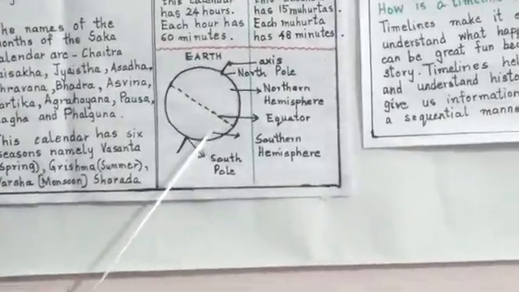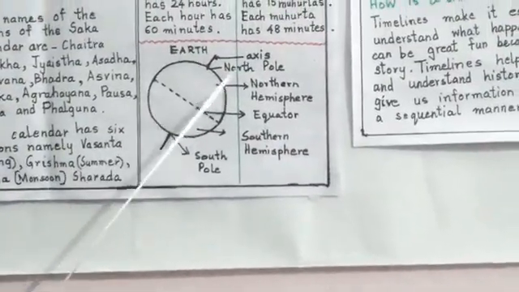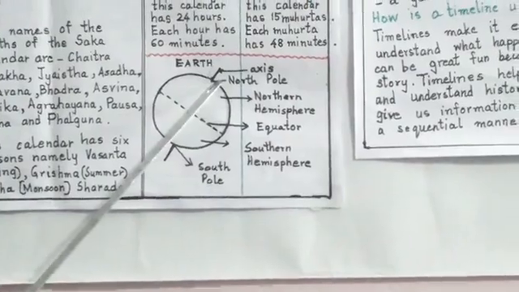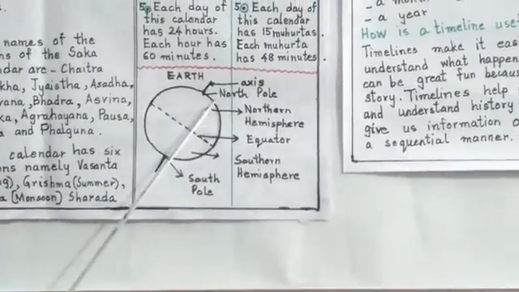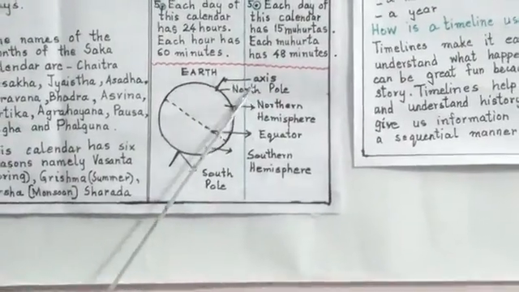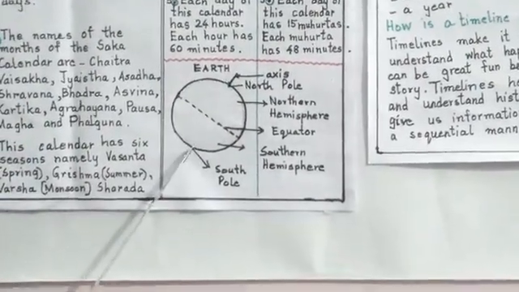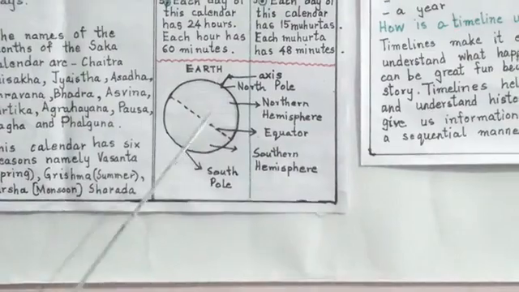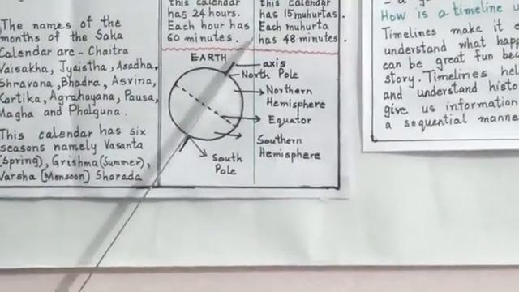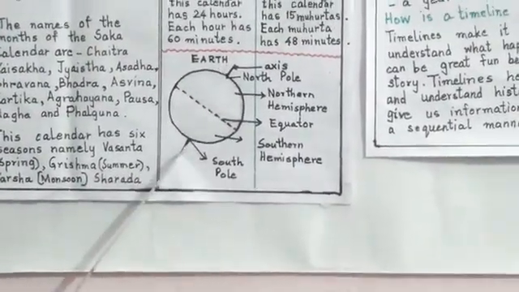Now what is the meaning of northern hemisphere? If you see this diagram children, this is the diagram of the earth. The northernmost point of the earth is called the North Pole. The southernmost point of the earth is called the South Pole. And the earth is always tilted on its axis.